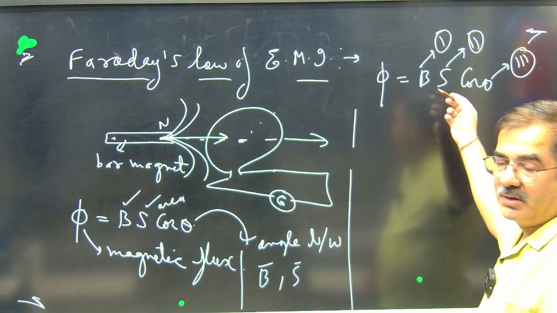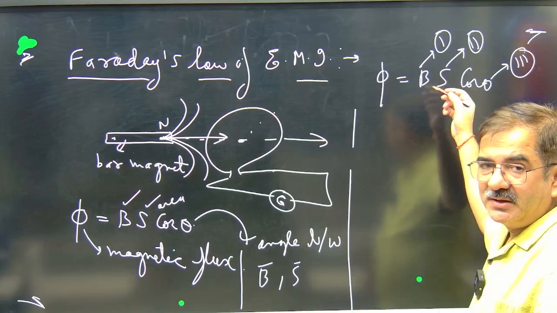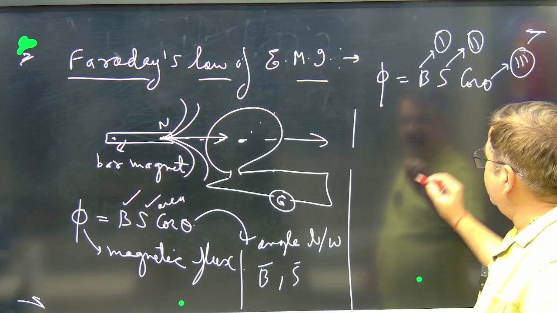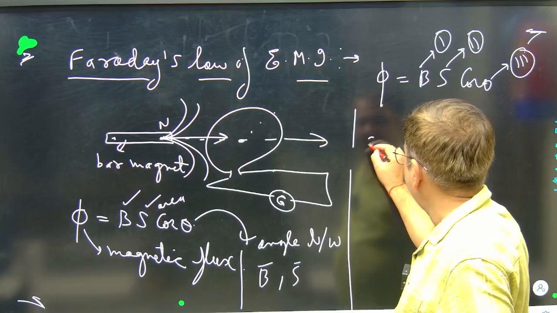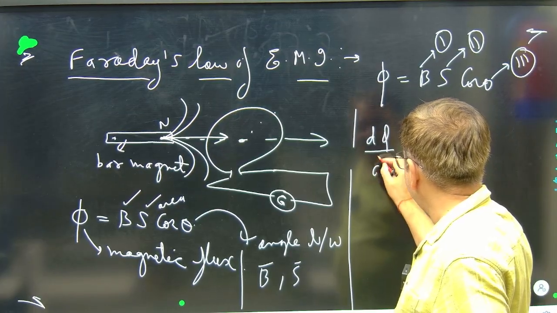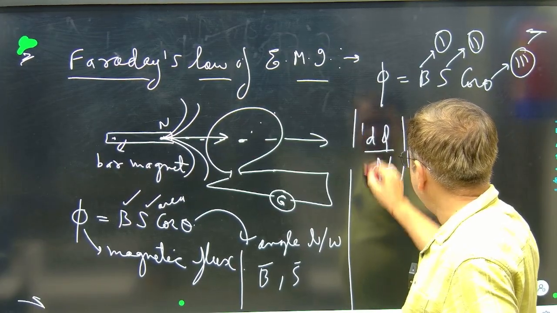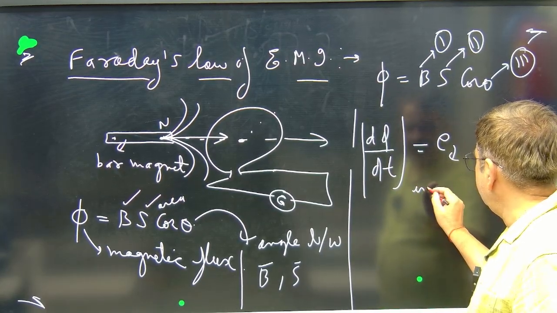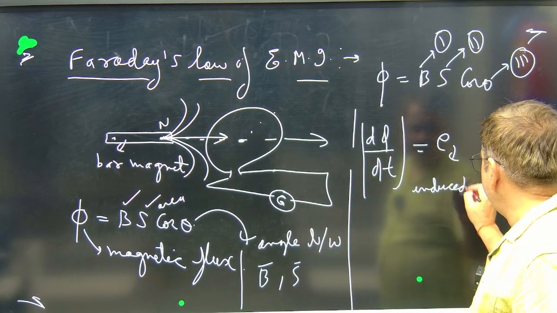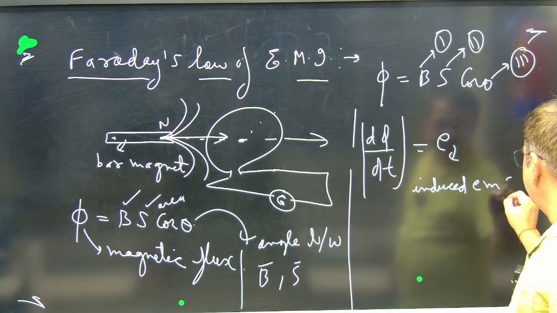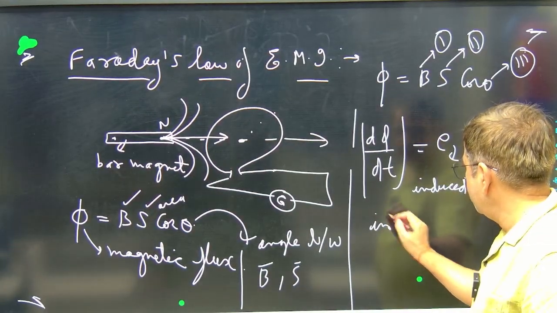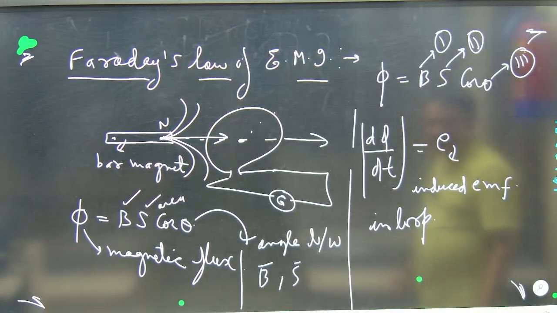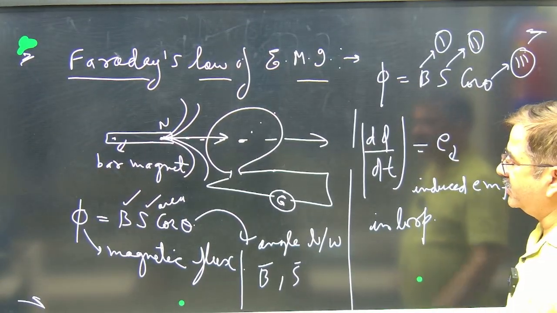Any of the three. Maybe the two are simultaneously changing, maybe all the three are simultaneously changing, but anyway, if any of them is changing, so there is an induced EMF. The rate of change of flux, d phi by dt, it always gives the concept of induced EMF. E is called induced EMF. It is induced EMF in the loop. In this loop, there is a production of induced EMF. EMF means potential difference created across this battery.